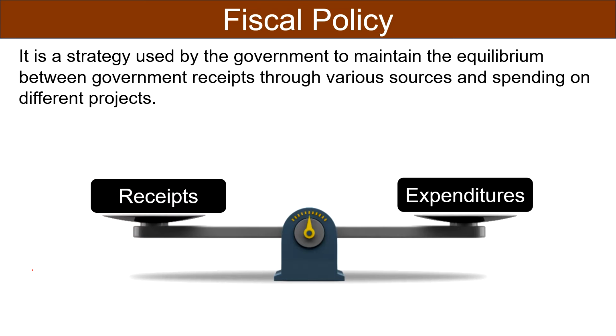It is a strategy used by the government to maintain the equilibrium between government receipts through various sources and spending on different projects. So, if the revenue exceeds the expenditure, then this situation is a fiscal surplus. Whereas, if the expenditure is greater than the revenue, it is fiscal deficit. The main objective of fiscal policy is to bring stability, reduce unemployment, and growth of the economy.